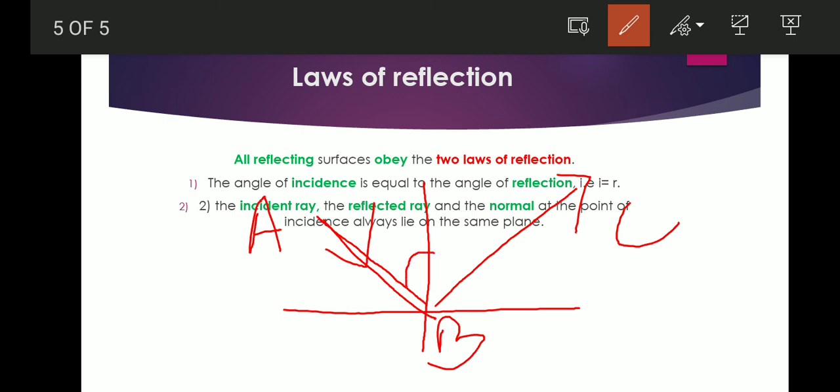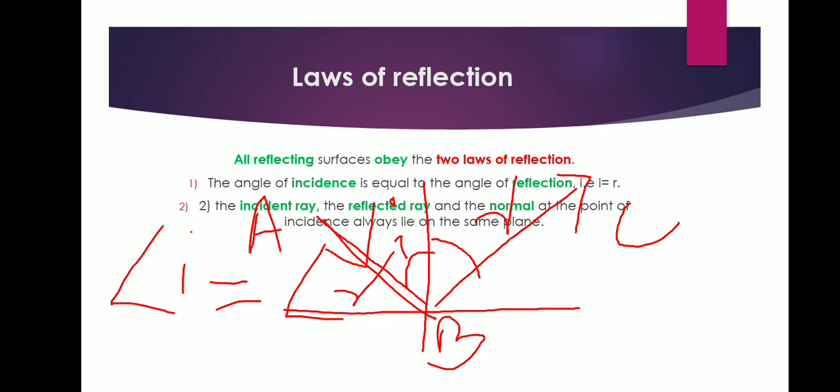The angle between the incident ray and the normal is called the angle of incidence, I. And the angle between the normal and the reflected ray, this is called R, reflection. Then according to the laws, angle of incidence is always equal to angle of reflection. The first law of reflection. And what about the second law? Second law kan en lang.